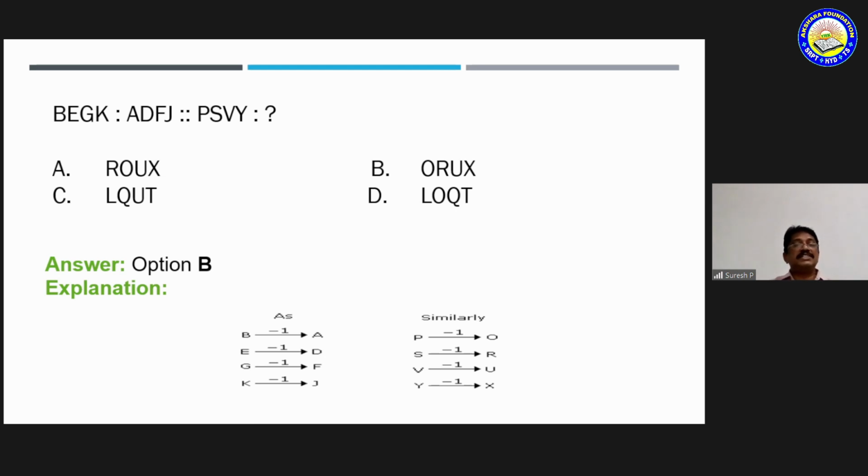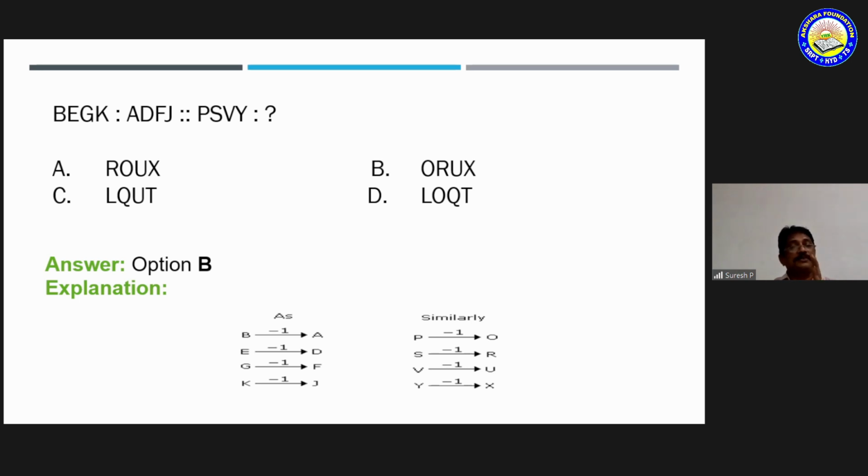If you observe, the first letter B corresponds to A. When you move backwards one step, the previous letter to B is A, previous to E is D, previous to G is F, and previous to K is J. So all the letters of ADFJ are the previous letters of B, E, G, K.